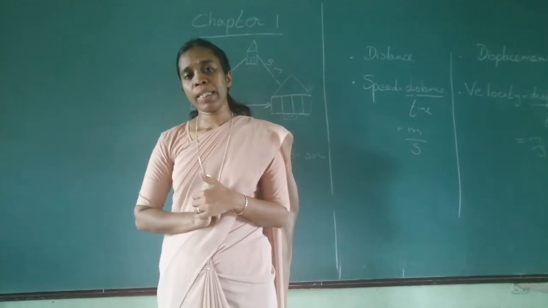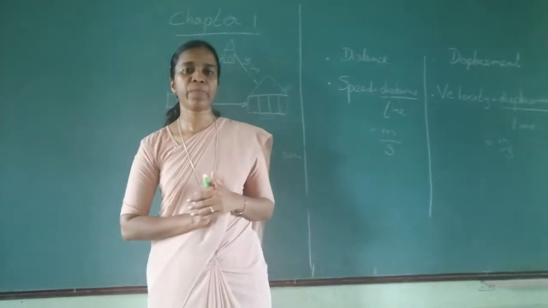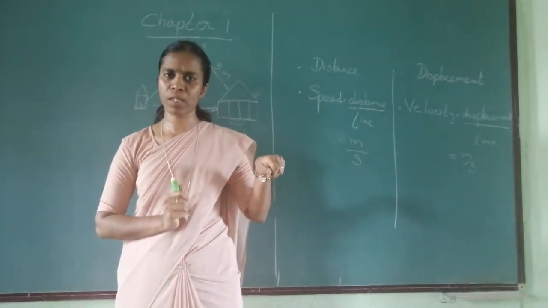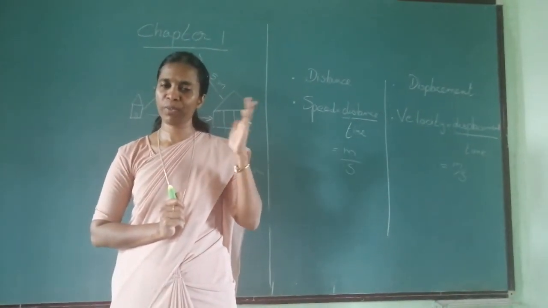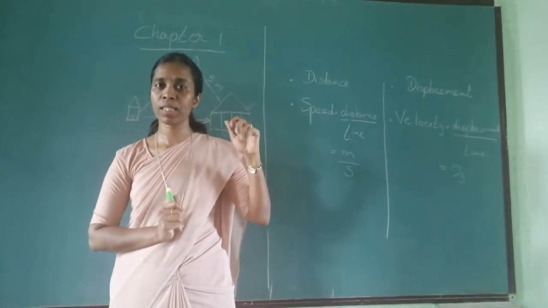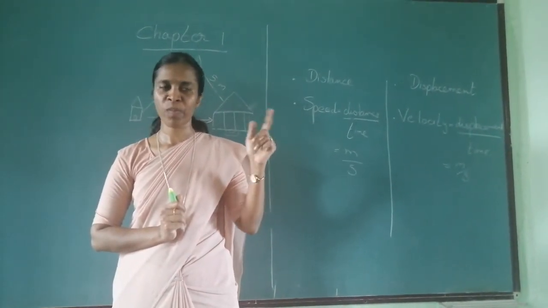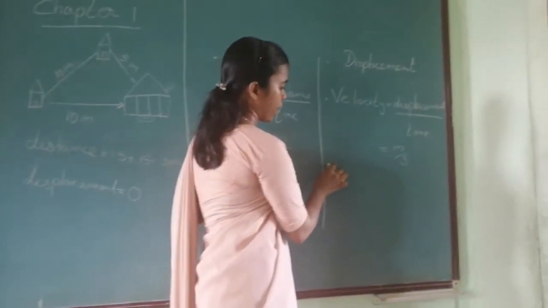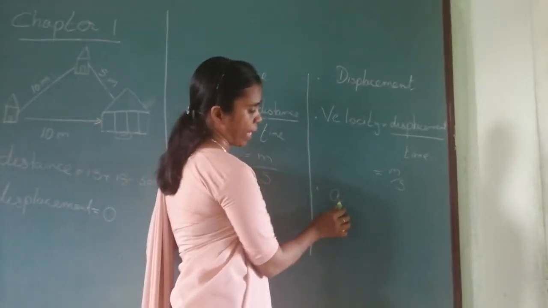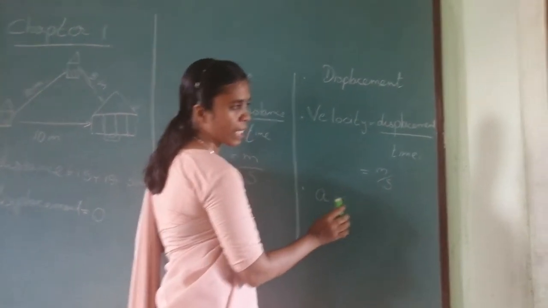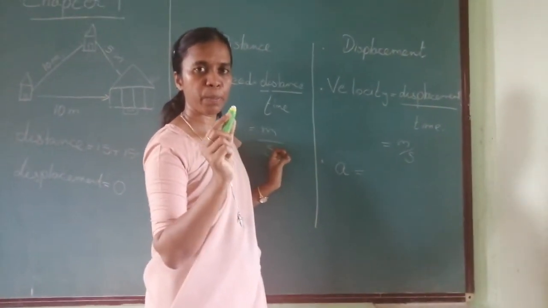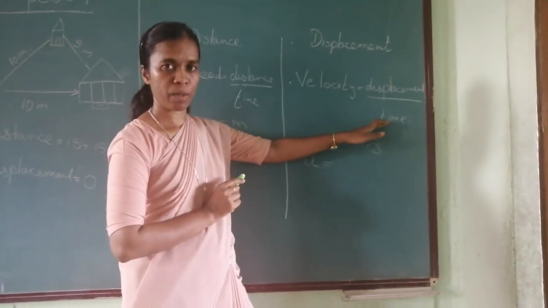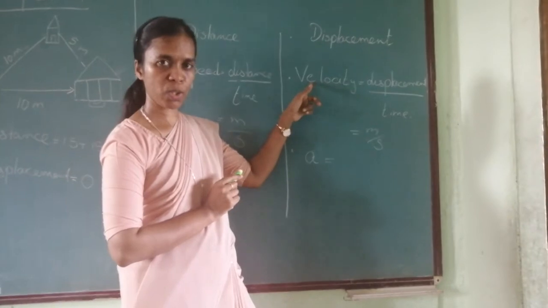There is one more thing that is related to velocity, that is acceleration. You must have heard, no? We accelerate the vehicles and all that. What do you mean by acceleration? The first thing is increasing the speed, we said, isn't it? What is acceleration? Acceleration is denoted by the letter a. Acceleration is change in velocity per unit time. Velocity is what? Displacement upon time. What is acceleration? Change in velocity.